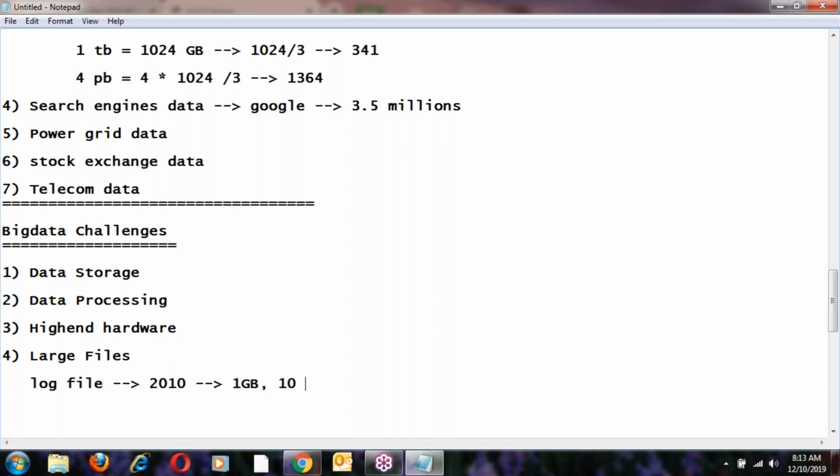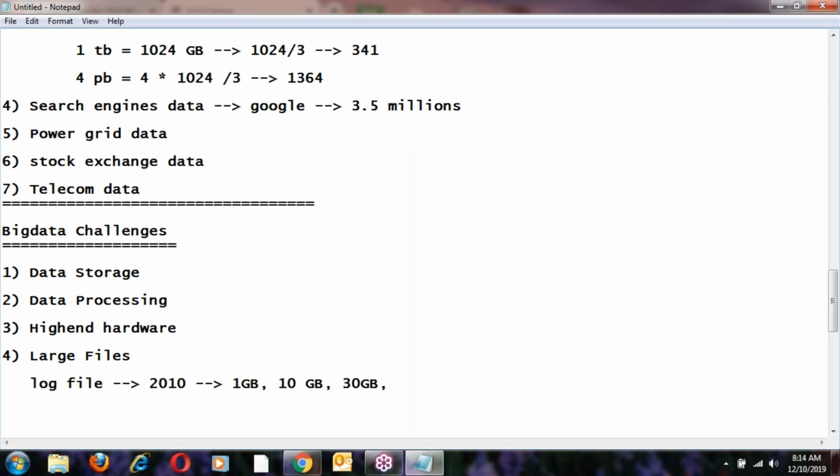So next year maybe 10 GB, and the year after maybe 30 GB, because the transactions are increasing.